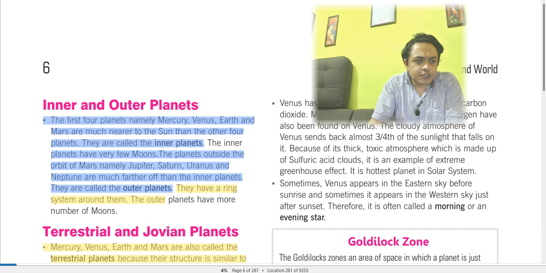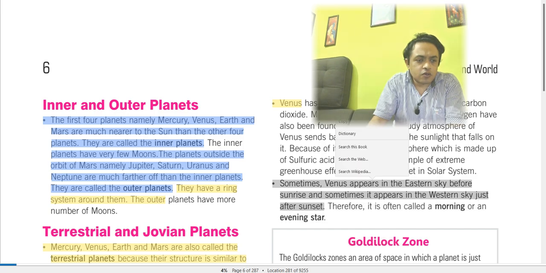Now, the cloudy atmosphere of Venus sends back almost 3/4 of the sunlight that falls on it. Because of its thick toxic atmosphere, which is made up of sulfuric acid clouds, it is an example of extreme greenhouse effect. It is the hottest planet in the solar system. So which is the hottest planet? Venus. Sometimes Venus appears in the eastern sky before sunrise, and sometimes in the western sky just after sunset. This is called a morning or an evening star also.